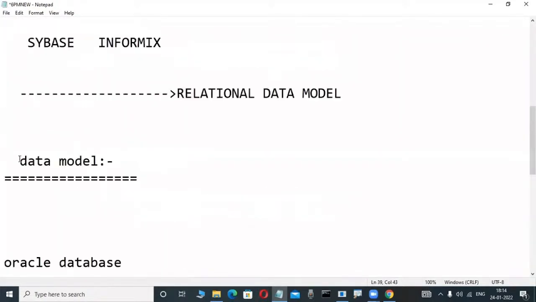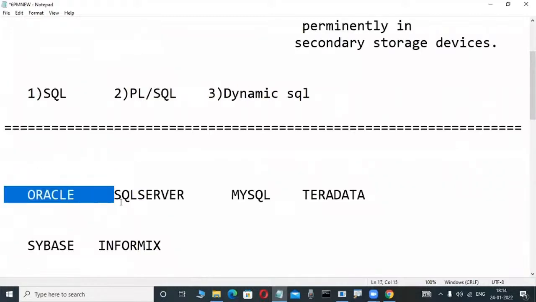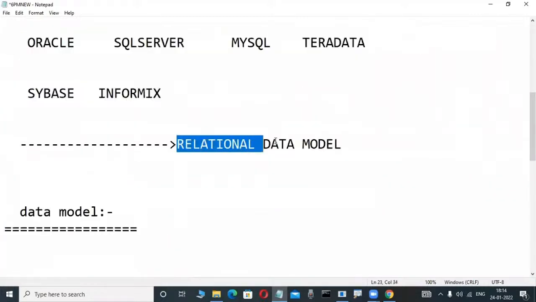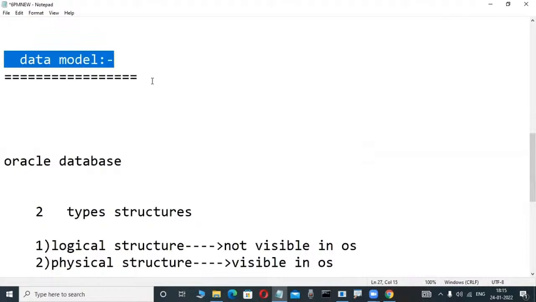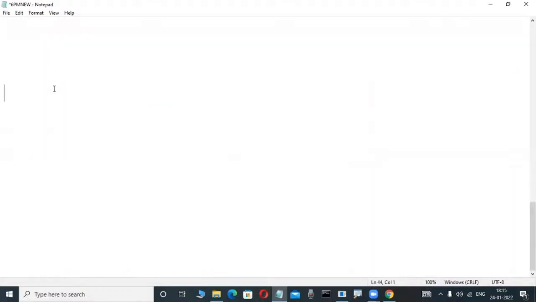Now observe here, what is a data model? First observe. These all products are implemented based on which concept? The relational data model, from 1970 onwards. This is a new model, and one fellow introduced it. I will tell you, but before that, what is a data model? It's easy. Anybody have an idea? Any computer students here? They're well-known persons. Don't write anything, these are demos.